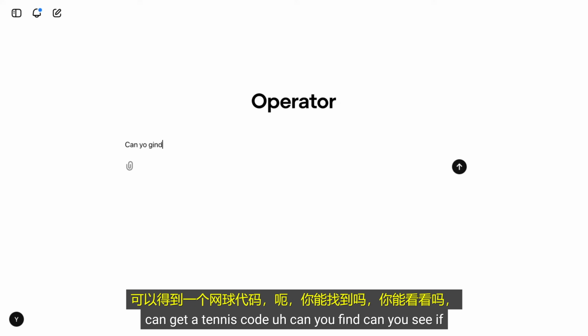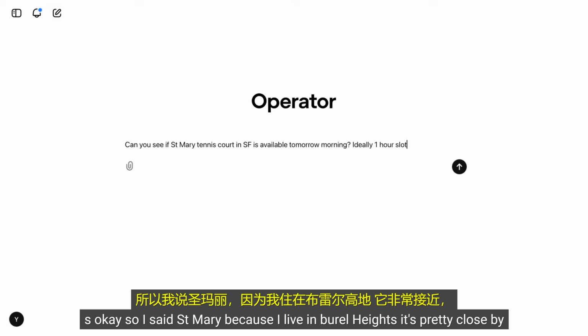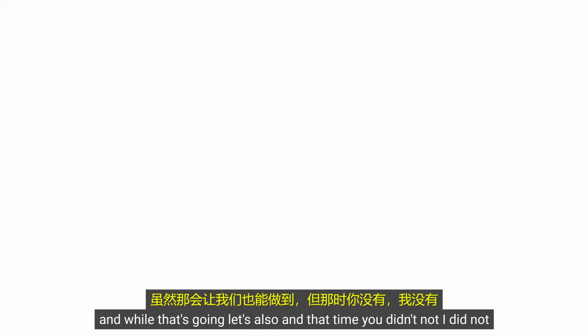Can you see if St. Mary tennis court is available tomorrow morning, ideally 1 hour slot? OK, so I said St. Mary because I live in Bernal Heights, that's pretty close by. And while that's going, let's also...